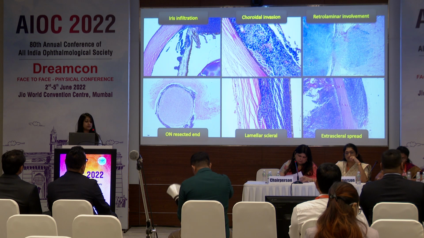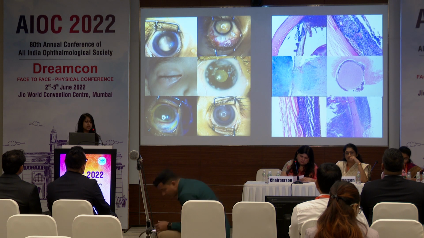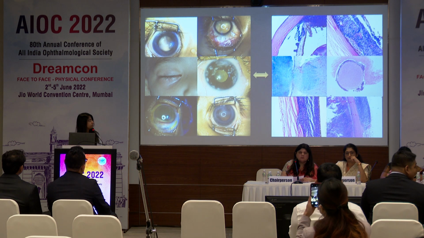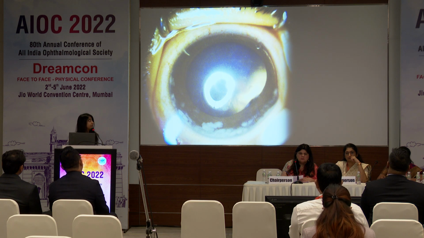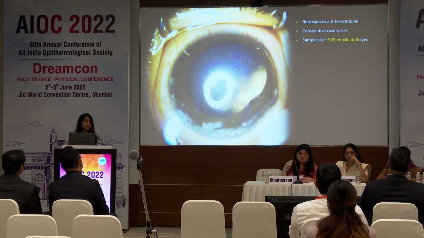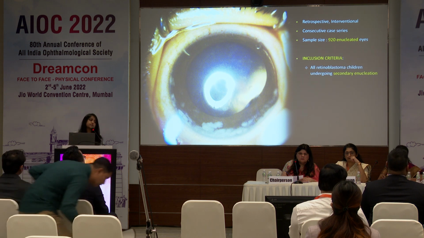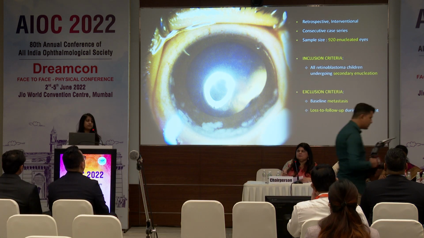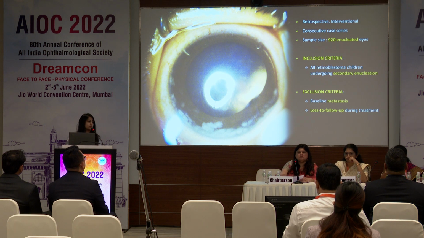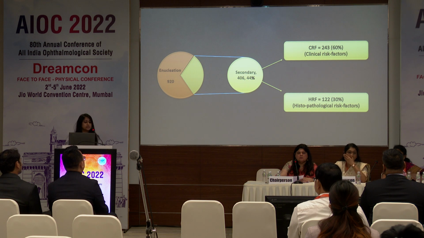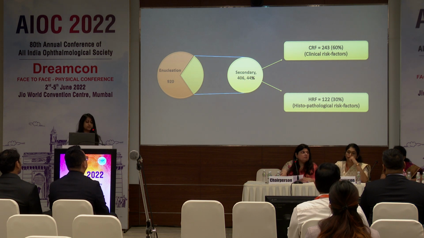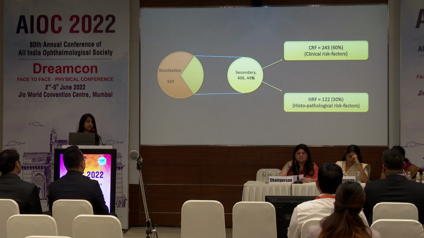But what about a correlation between the two? What about correlating the clinical risk factors and histopathological risk factors? Is it possible? So we put them together. And what we found was that, we put them together by studying 920 enucleated eyes. We included all the cases undergoing secondary enucleation, and we ruled out the baseline metastasis patients, and loss to follow-up were also taken out. So we saw that secondary enucleation was done in 44% cases, and clinical risk factors were present in 60%, and histopathological risk factors were present in 30%.